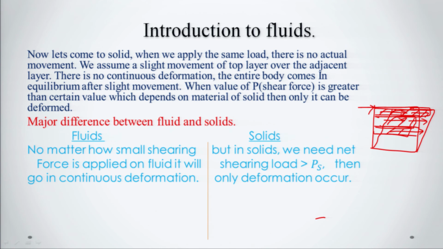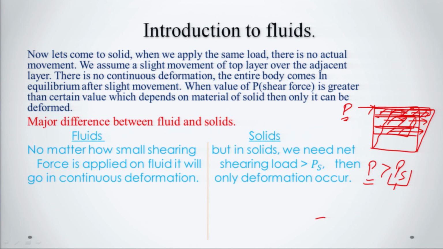When the value of P is applied, the solid can also be deformed, and when will it be deformed? It will be deformed when the value of shear force is greater than a certain value. And what is that certain value? That certain value depends on the material of the solid, and only then can it be deformed. We have applied this load P. Let us say P is greater than Ps, the value assumed on the basis of the material of this body. Only then will it take permanent deformation, otherwise it will not. But what happens in the fluid?